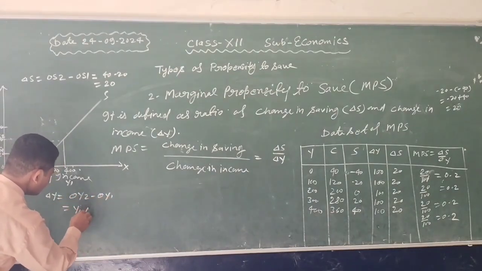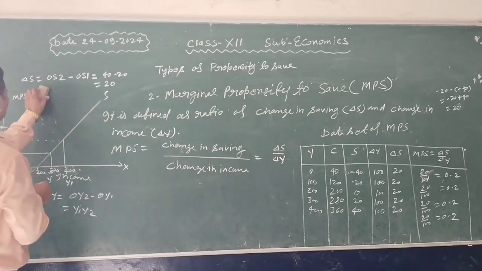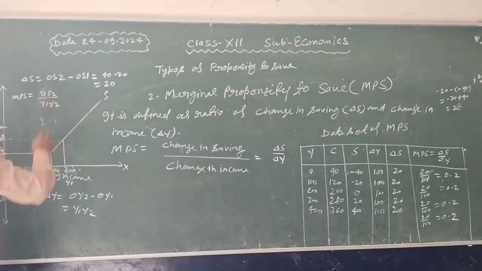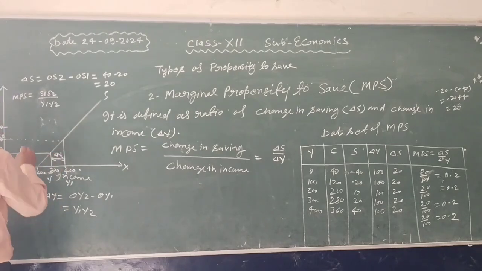So the value of marginal propensity to save is equal to delta S upon delta Y. This is the change of income and this is the change of saving.